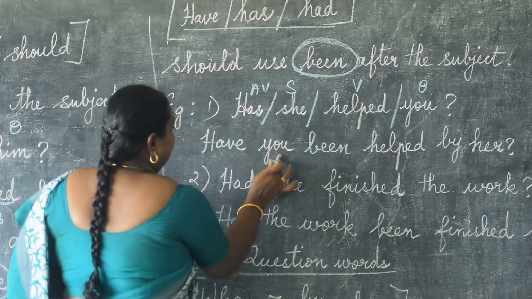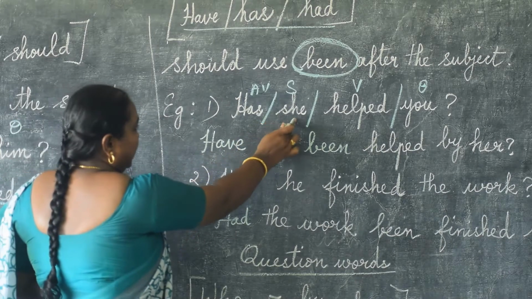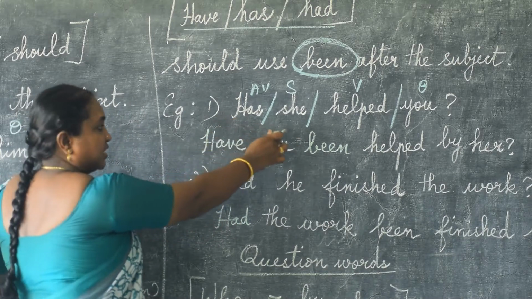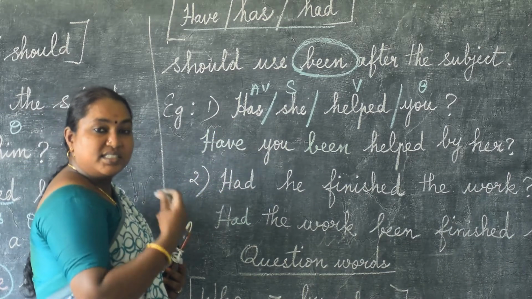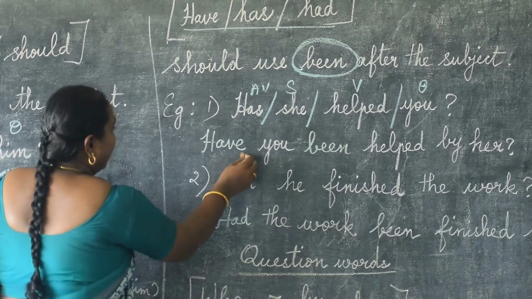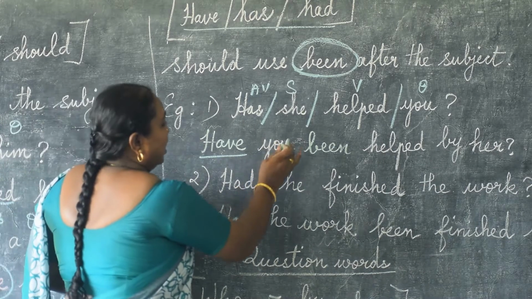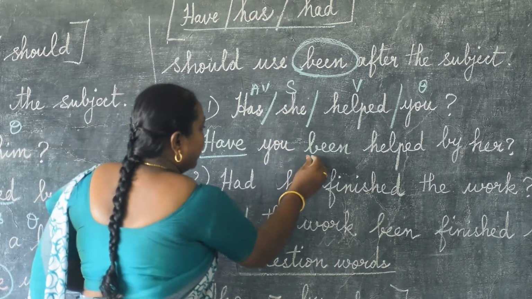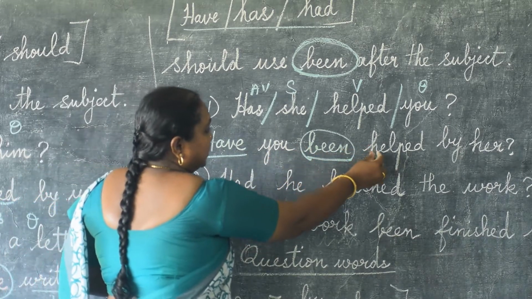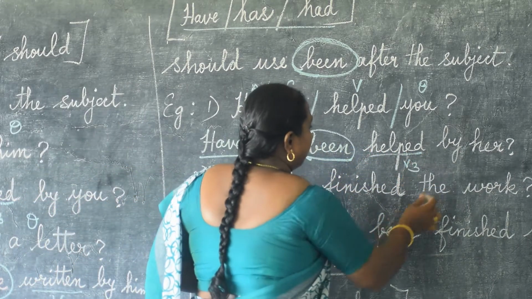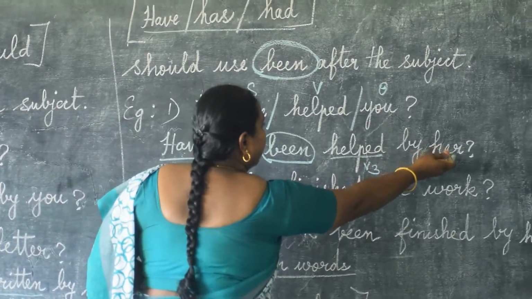So you is here. According to this subject, we have to take the verb. Here she, so we are writing has. Singular, has. But you is not singular. We consider you as plural. So we are writing have. Have you understood? Have you. After the subject, what we have to write? Been. Have you been? As usual, the main verb should be in the past participle. Helped. Have you been helped by her?